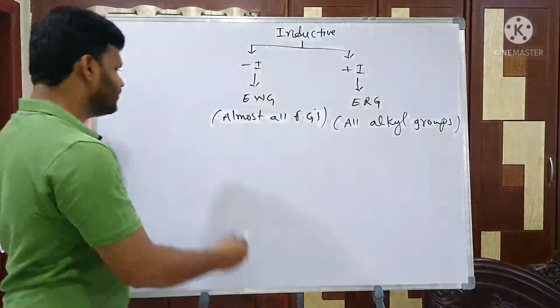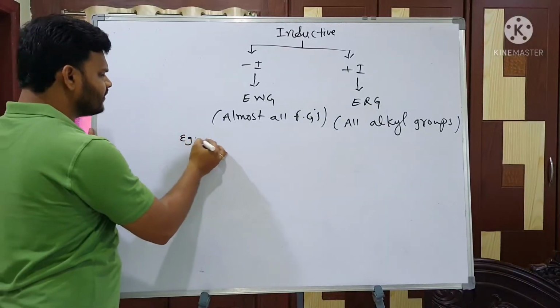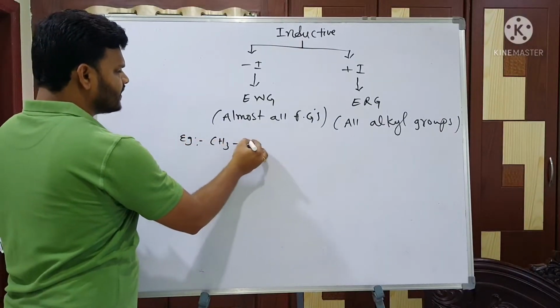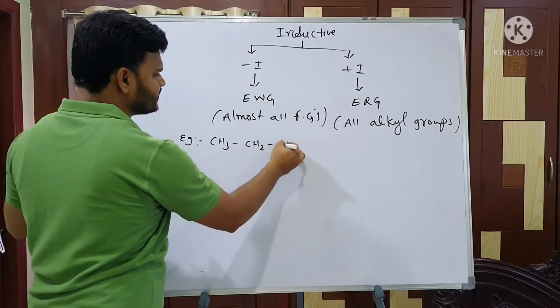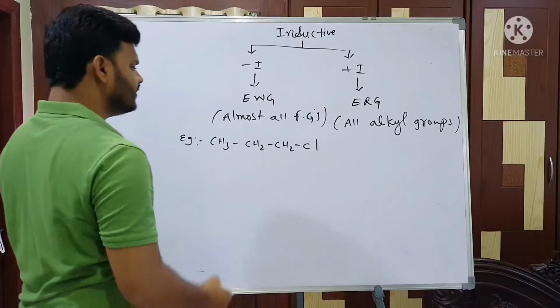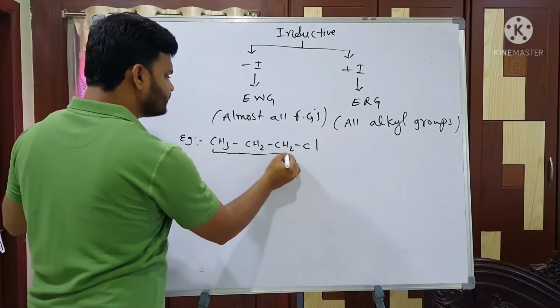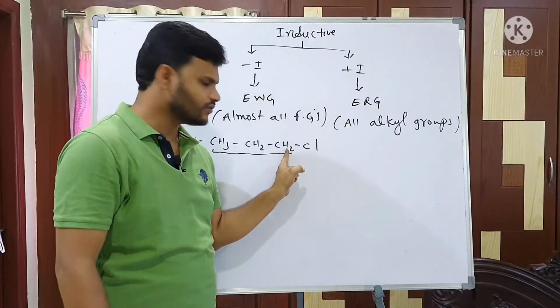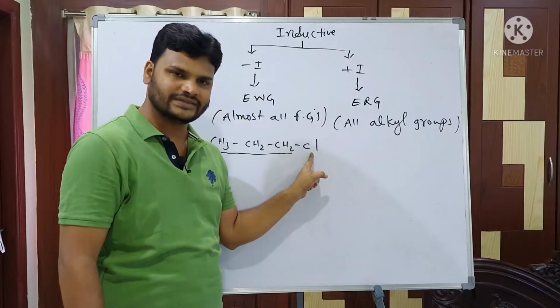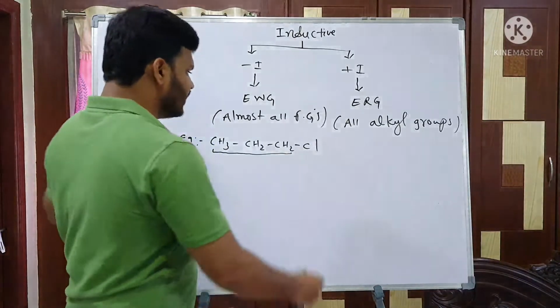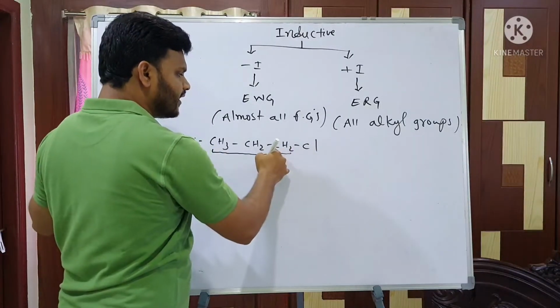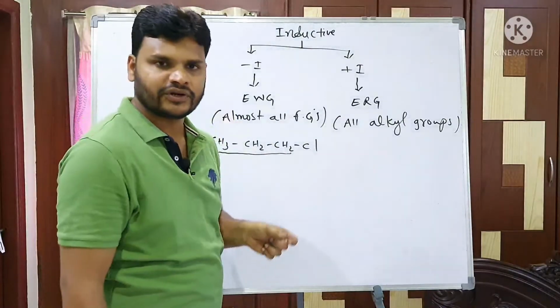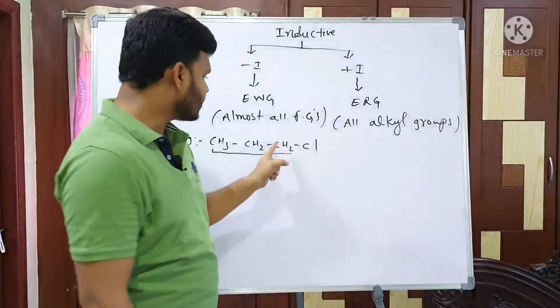Just look at the board, my dear students. Next, I am going with one example, this one. Here, this is the carbon chain, and this is the end of the carbon chain. At the end of the carbon chain, one group is there, that is chlorine. Chlorine and the end carbon are the two deciding factors.